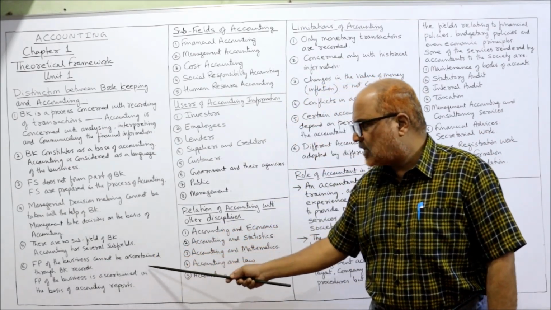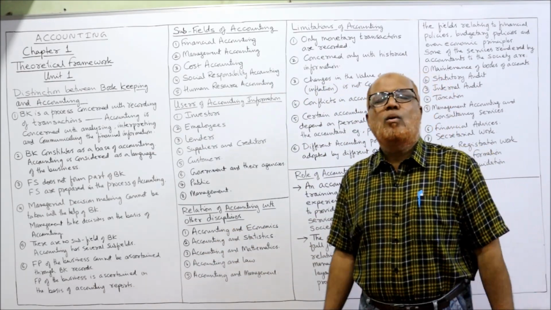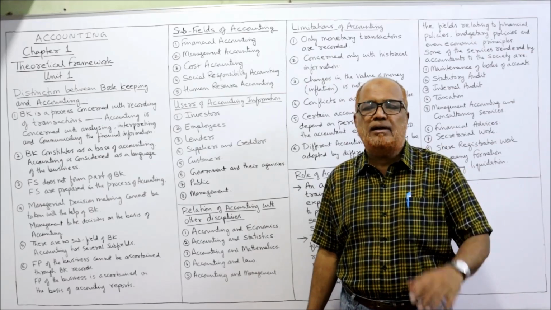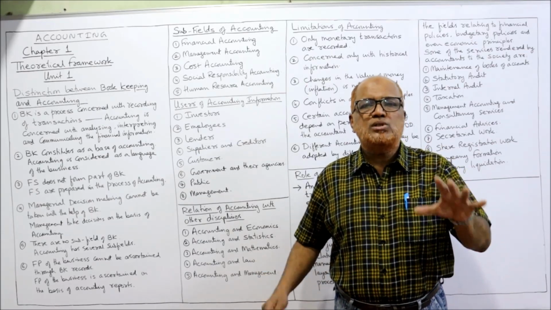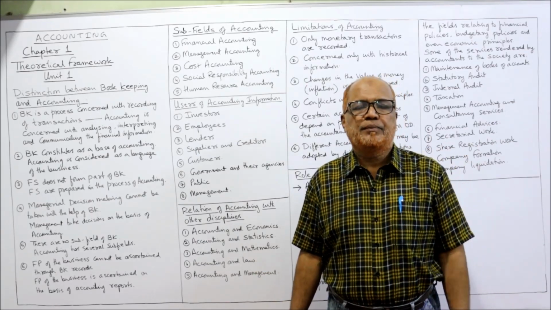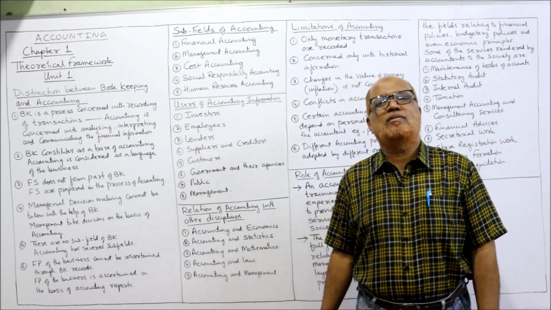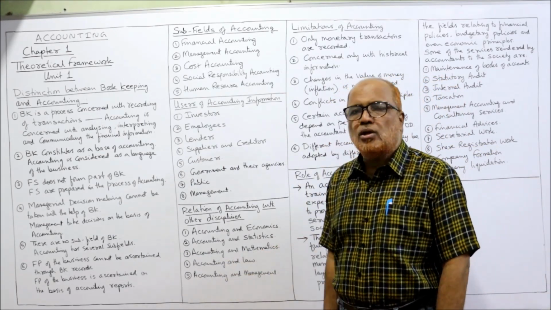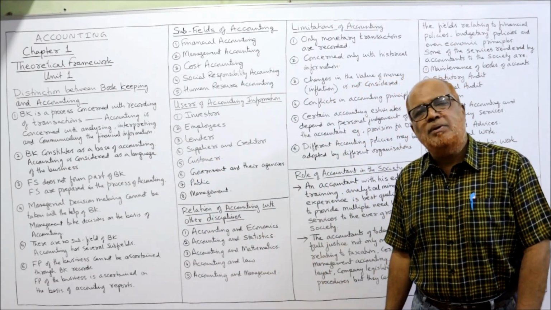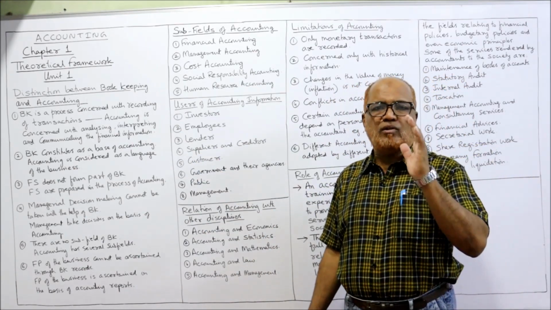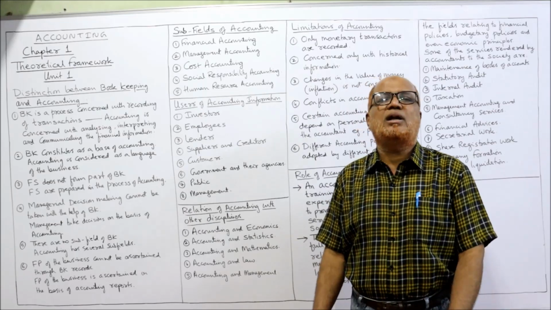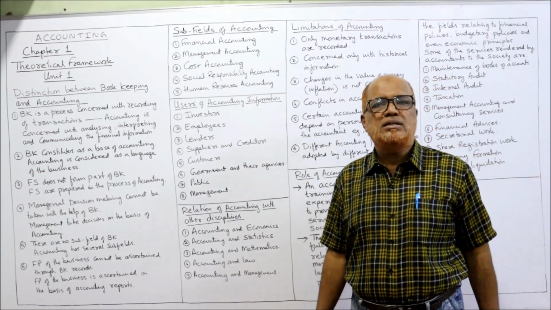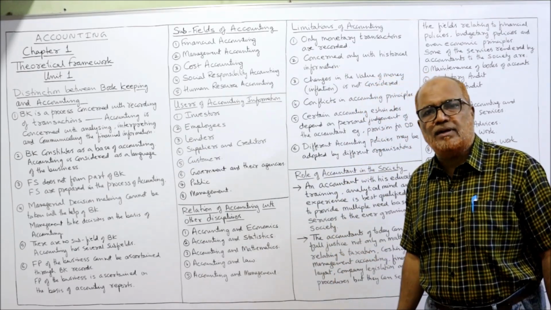Financial position of the business cannot be ascertained through bookkeeping. What is the financial position of the business? What are the assets? What are the liabilities? We cannot know simply from bookkeeping. We can know the financial position of the business organization only from accounting records. That's all. These are the differences between bookkeeping and accounting. So after watching, after listening to this lecture, definitely you can understand and you can write in examination regarding differences.